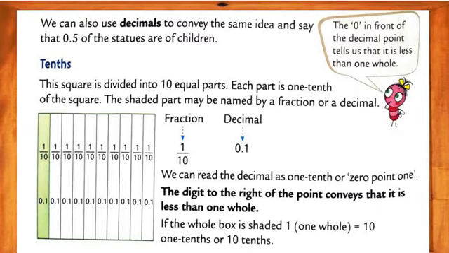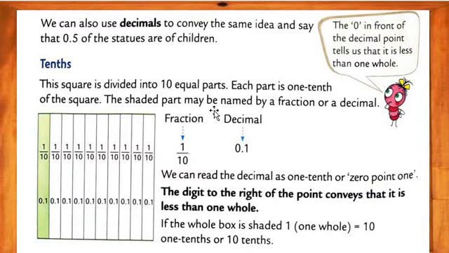Again I read, my dear students. The square is divided into 10 equal parts. Each part is 1/10 of the square. Understood? The square is divided into 10 equal parts and each part is 1/10 of the square.